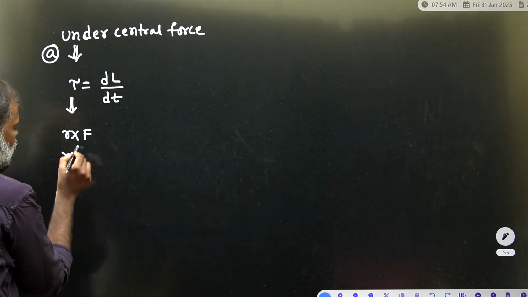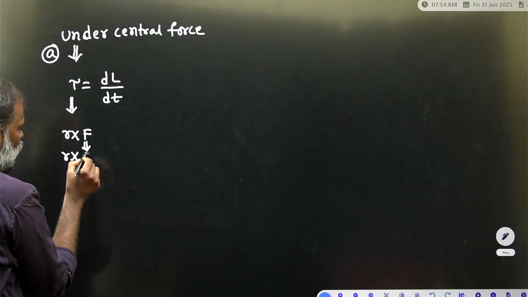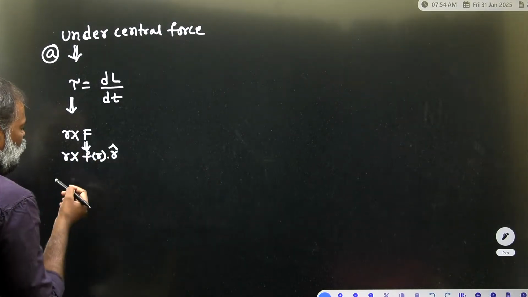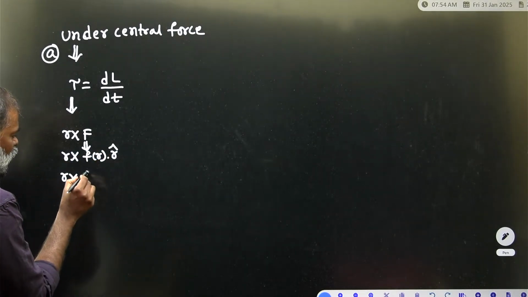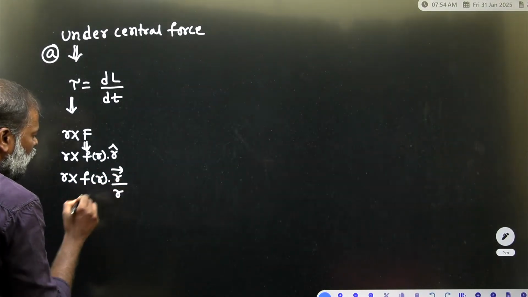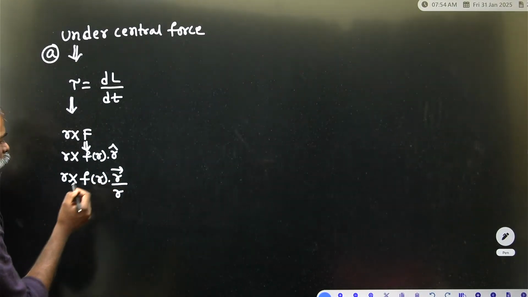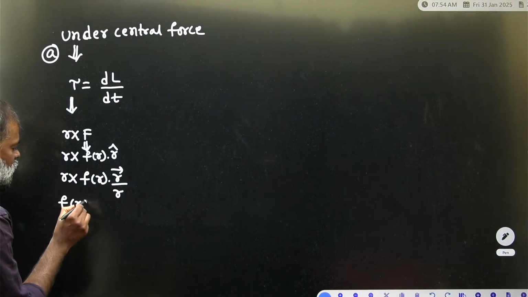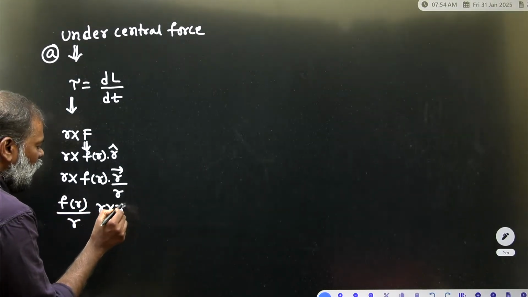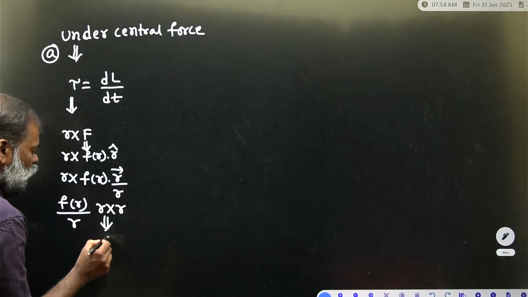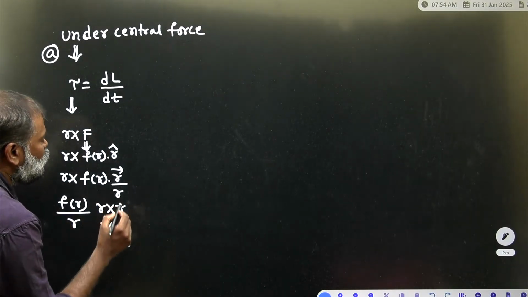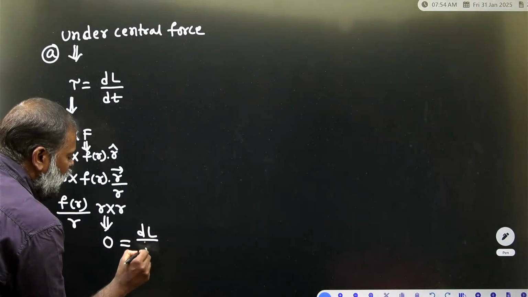But under the central force, F is equal to f of r into r cap, where r cap is equal to r bar by r. So you take f of r divided by r outside, and r cross r is there. r cross r is equal to 0, so tau is equal to 0, which is equal to dL by dt.